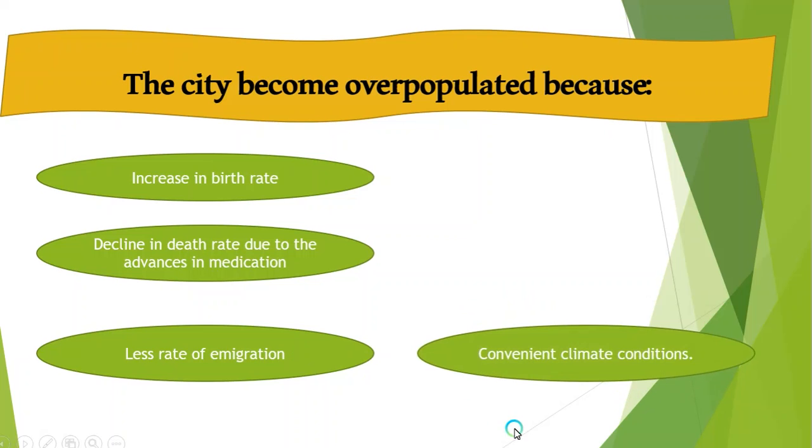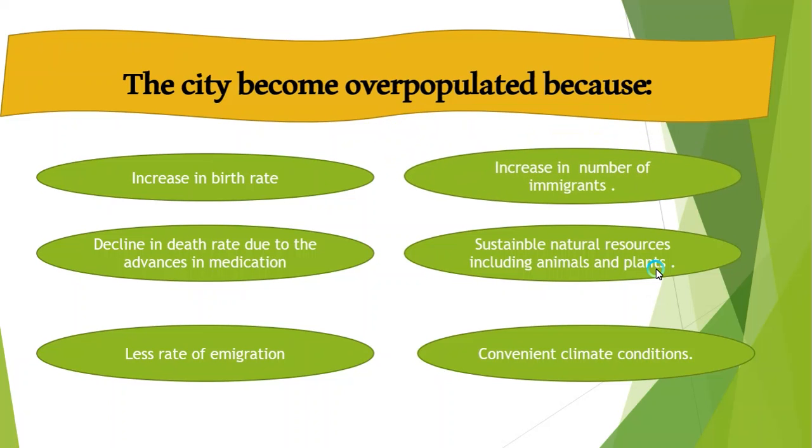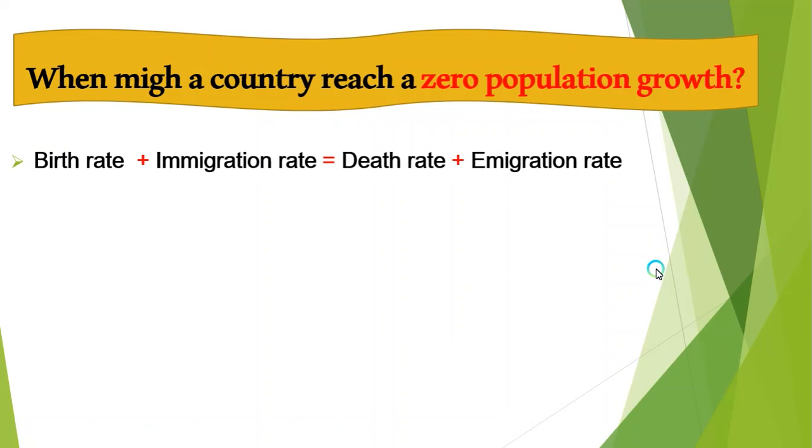Next, the convenient climate conditions, when the climate is perfect. Next one, the sustainable natural resources, including animals and plants. And the last one, the increase in the number of immigrants. After that, when my country reaches zero population growth, it is the third equation that we are going to speak about during this lesson. The birth rate plus the immigration rate equals the death rate plus the emigration rate.